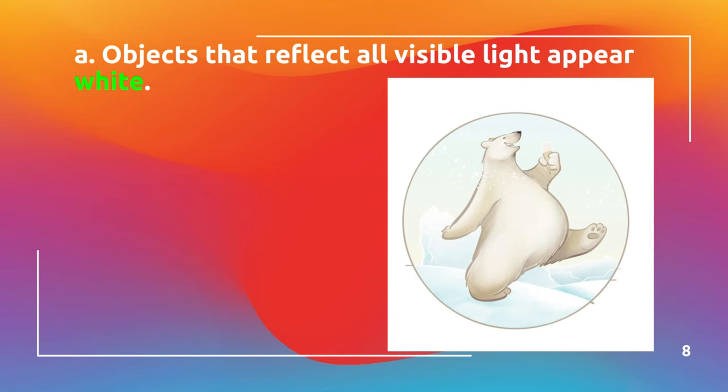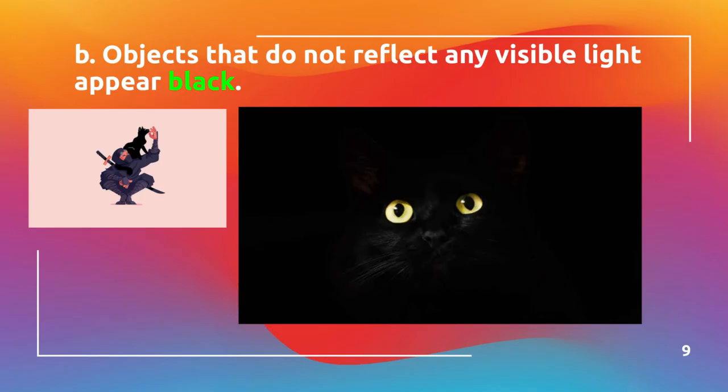We just don't break it apart normally. So if you have a polar bear eating ice cream in a snowstorm, that's a lot of white. Now, if an object doesn't reflect any visible light, it would appear black. It absorbs all colors. That's why wearing a black sweater on a hot summer day is very warm, because black material absorbs all of the colors of the light spectrum coming from the sun.